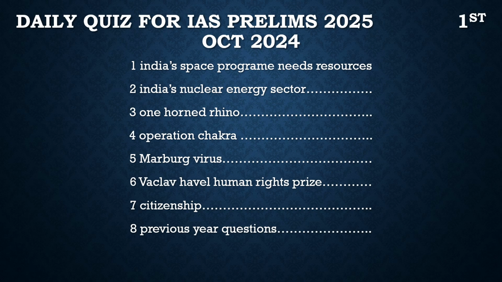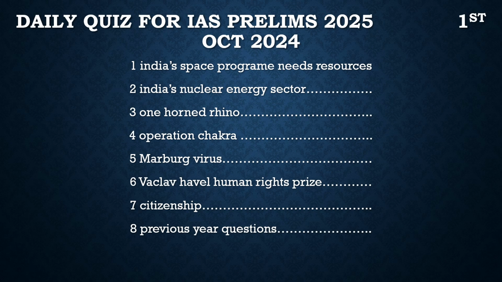Then another article in the current affairs today is about the Václav Havel Human Rights Prize. It is given by the Council of Europe to those people who work for human rights. With respect to this, we should know which organization gives this Václav Havel Human Rights Prize. So this is what is important in the current affairs.